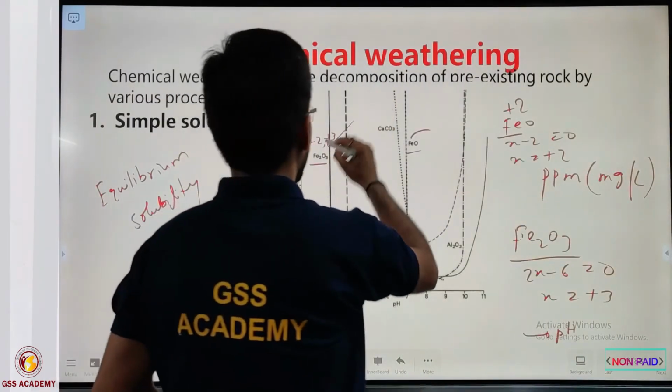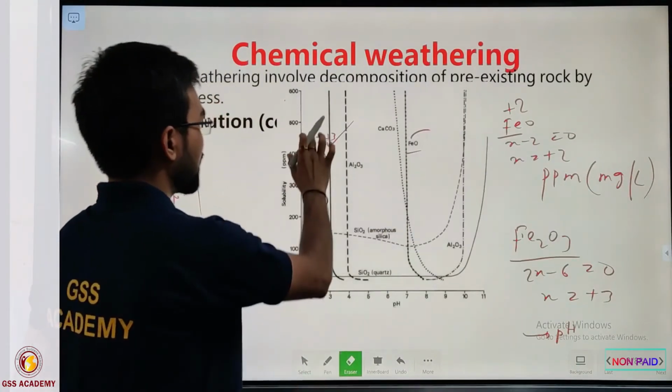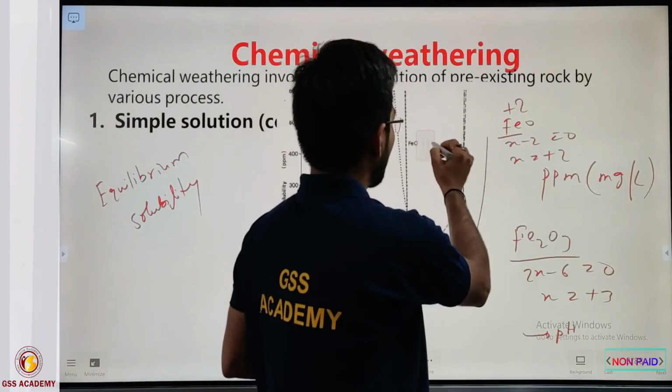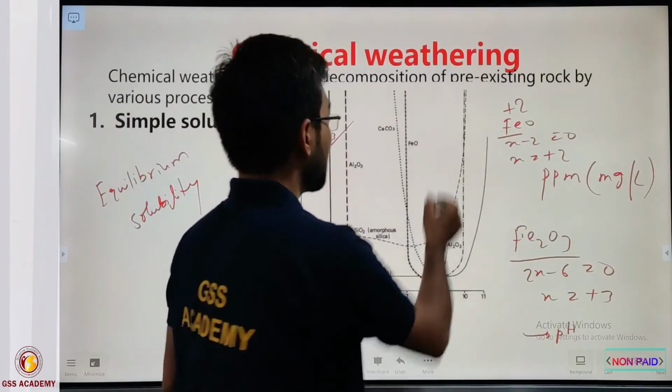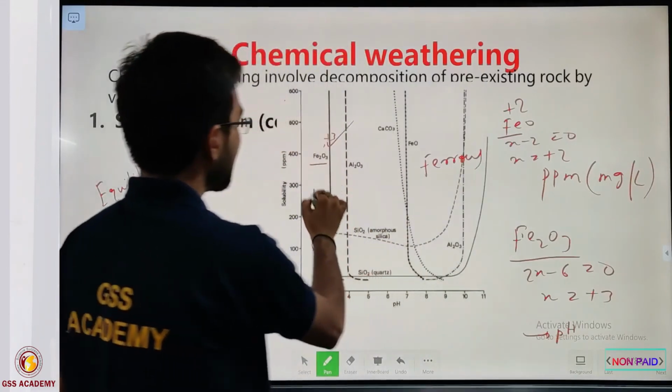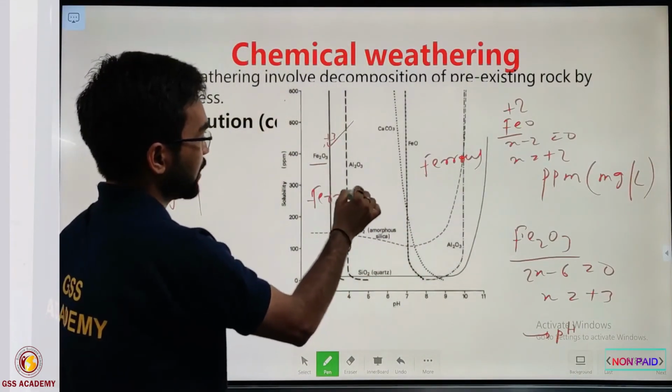So it is in the +3 state, right? So the name for Fe+2 oxide is ferrous oxide, and this one is ferric oxide.